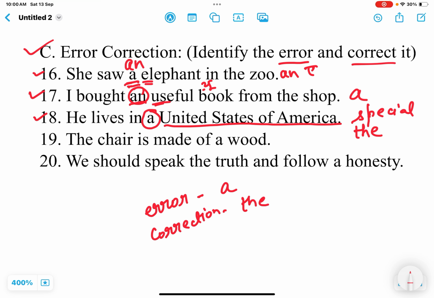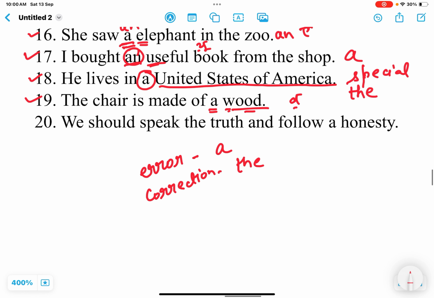Okay, so in this way you are to answer this question. See the next one. The chair is made of a wood. Now some students will think that it is correct. No error is there because wood is the word and it is beginning with the war sound. So A is correct. But dear students, here no article is to be used.